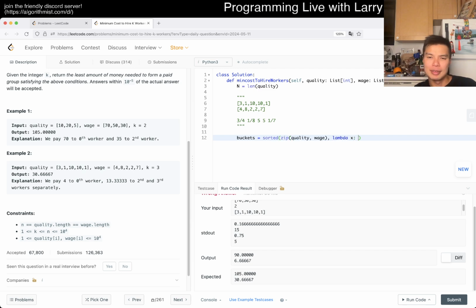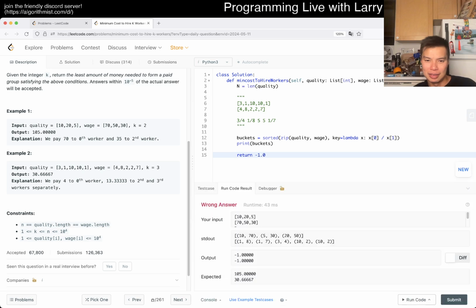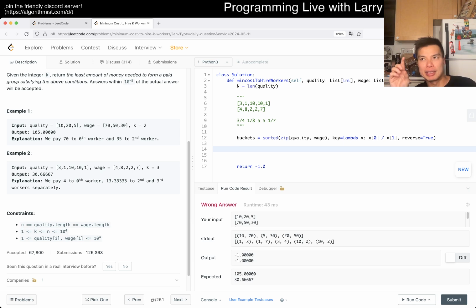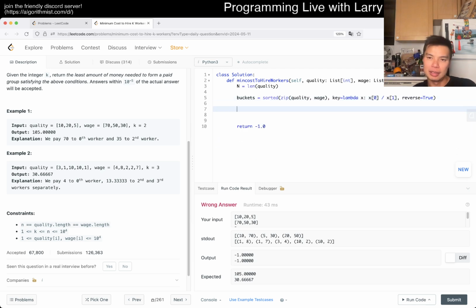Which way do I want to do it again? I think it's this. Let me print out buckets real quick. I think maybe the other way actually. Yeah, I want it the other way. I mean, that's fine. I can also just reverse it. But then the idea here is that we're basically doing the cheapest, like the current quality over wage is, so basically now we do something like this, right? Okay, yeah. This is a hard one.